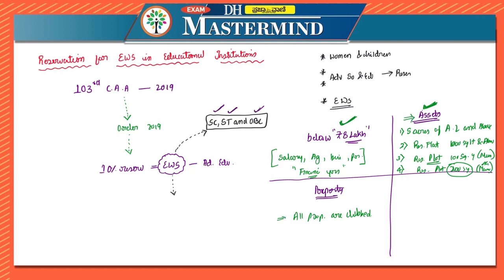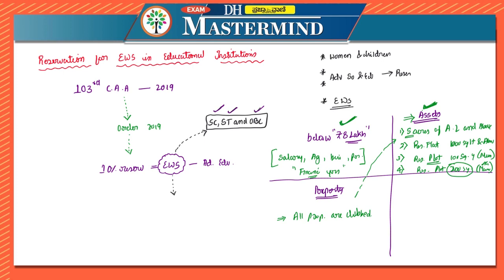If they are having different properties in different areas, then all of them are clubbed in order to look at the asset test, and if they are coming above 5 acres, they are ineligible. If all of them are clubbed and it is below 5 acres, they are eligible. I hope you have understood.